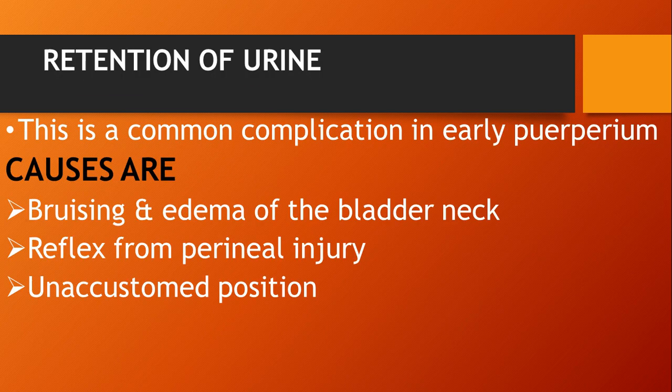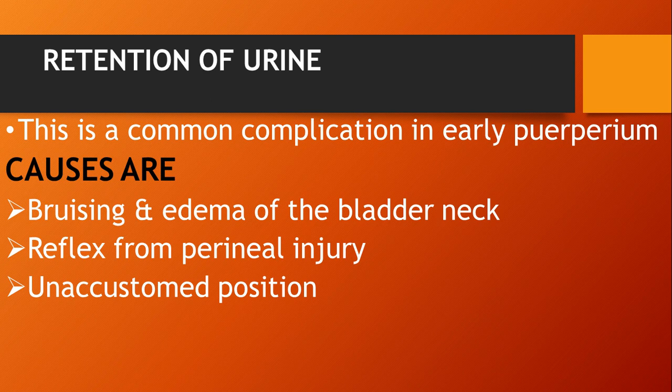Then the next is retention of urine, the second complication. This is a common complication in the early puerperium. The causes of this are bruising and edema of the bladder neck. Due to mild CPD or prolonged labor, the bruising and edema of the bladder neck increase. So that is also one of the causes for retention of urine.